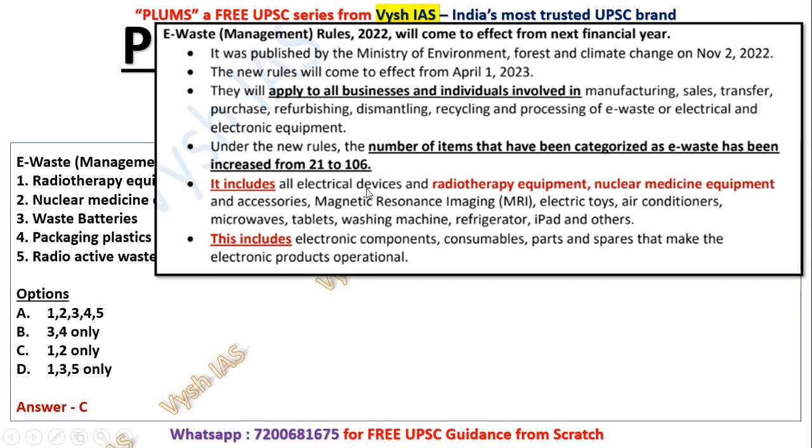Now it includes all electric devices like radiotherapy equipment, nuclear medicine equipment and accessories, magnetic resonance imaging, that is MRI scan machines, electric toys, air conditioners, microwaves, tablets, washing machines, refrigerators, iPads. All these are included. So options number 1 and 2 are included. It includes their components, the consumables, the parts, the spares that make the electronic products. Anything which is used for that electronic product to be made available is covered.